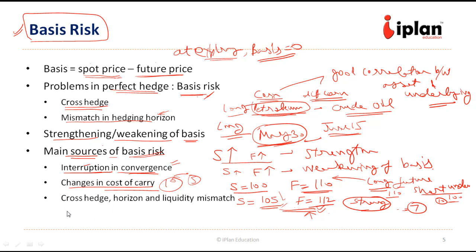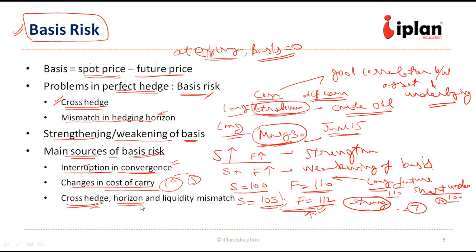The other source could be the cross hedge, as we have already seen. If there's a good correlation between the underlying and the asset which is hedged, but they are not perfect substitutes, they are not moving exactly at the same rates, then it may not be a proper hedge. It could be a case of cross hedge where the basis risk arises.